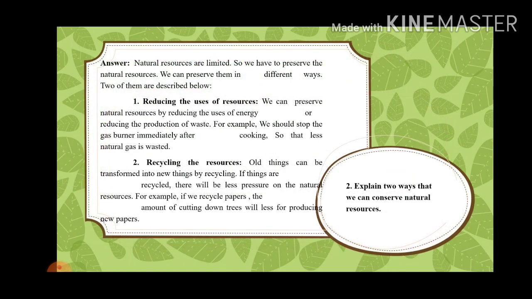Second big Q&A is explain 2 ways that we can conserve the natural resources. I have already discussed 5 ways of conserving natural resources. You will explain any 2 you like.